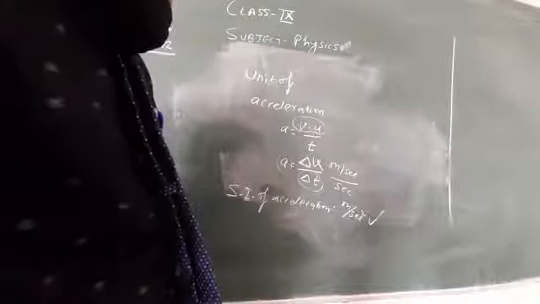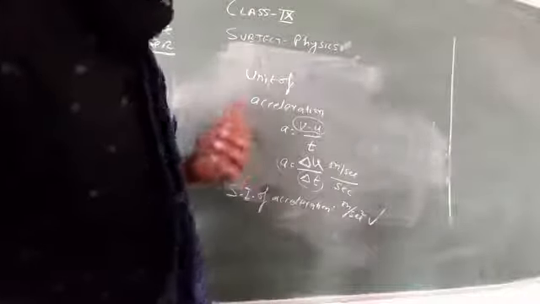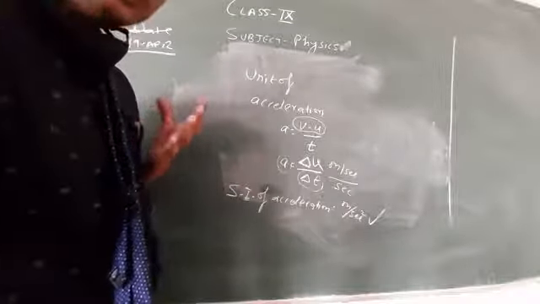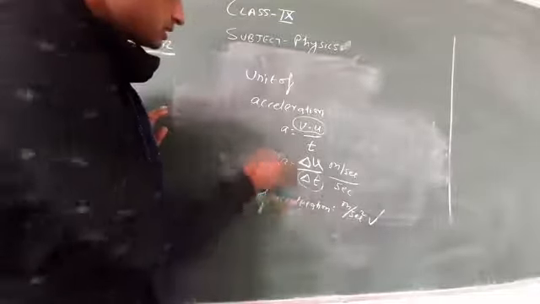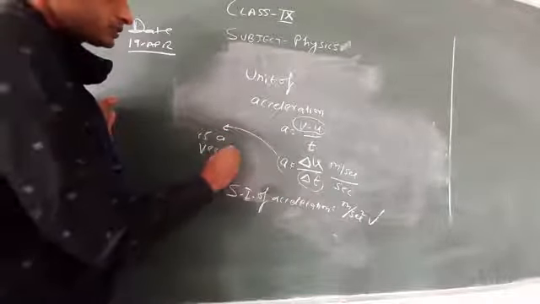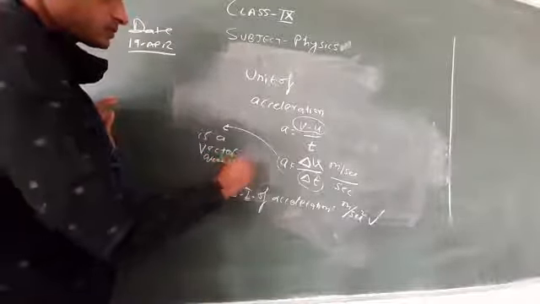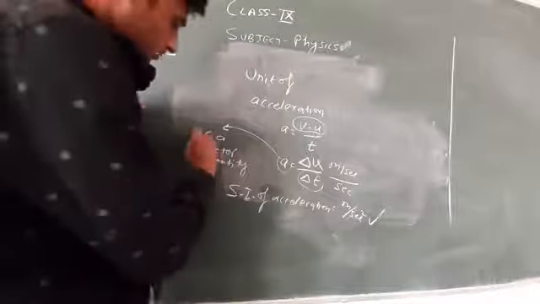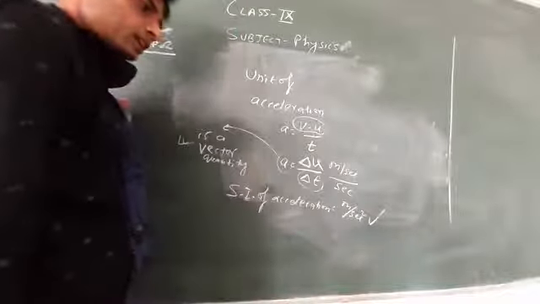To represent acceleration there is a need for both magnitude as well as direction, so acceleration is a vector quantity. You have to know it is a vector quantity, and the unit of acceleration is meter upon second square.